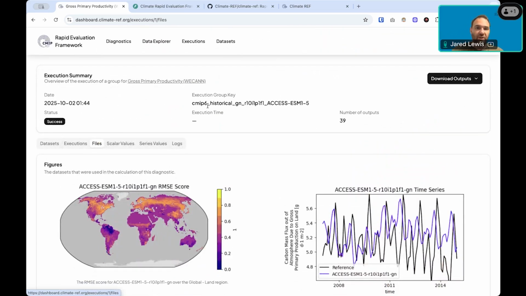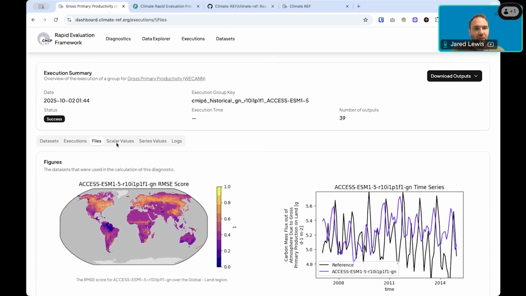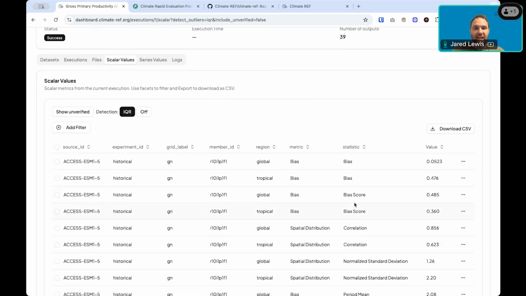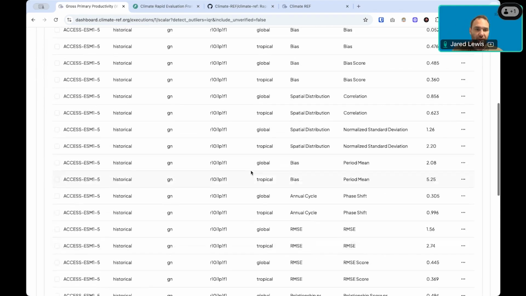In this case, we're looking at a run for a given ensemble, a given member for Access ESM. And then we also have the same tables, but in this case, just the values for that single run.